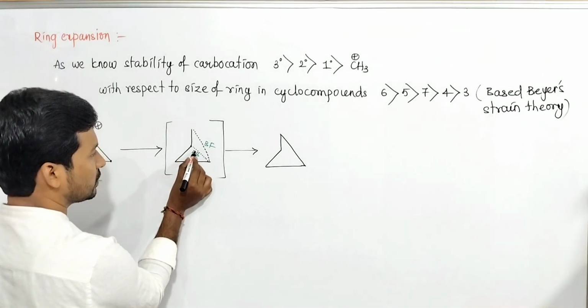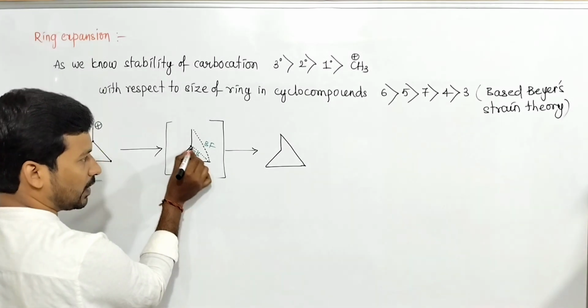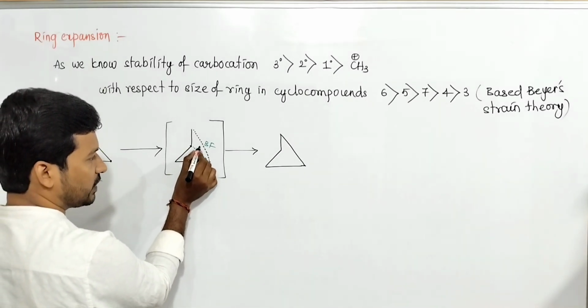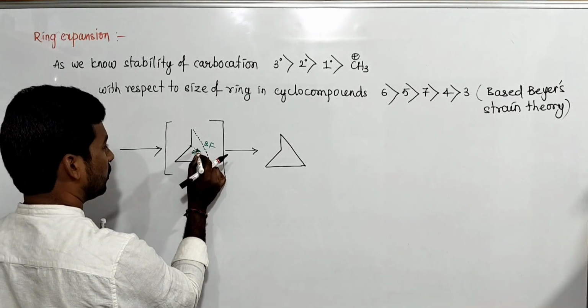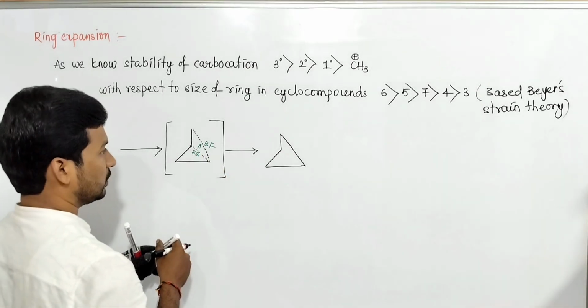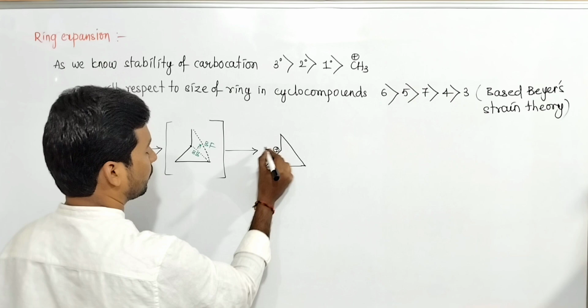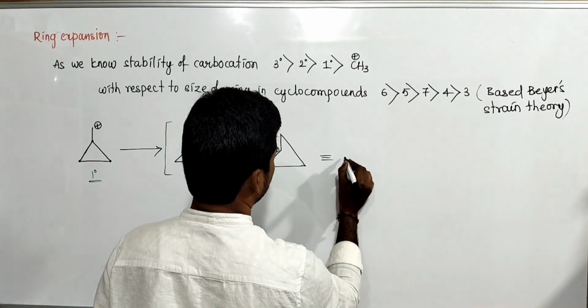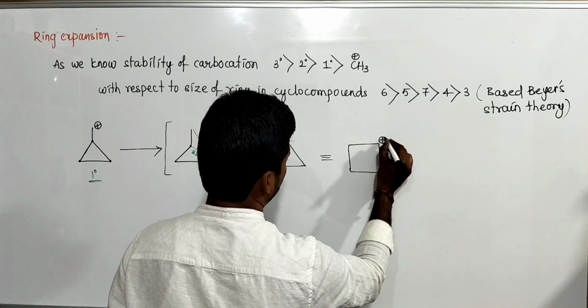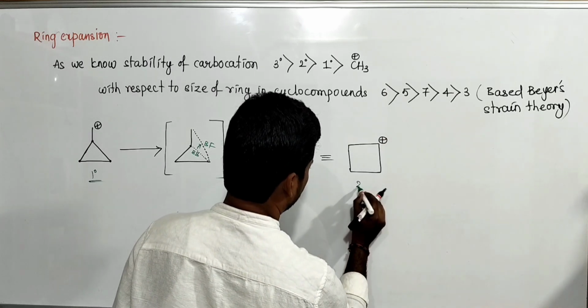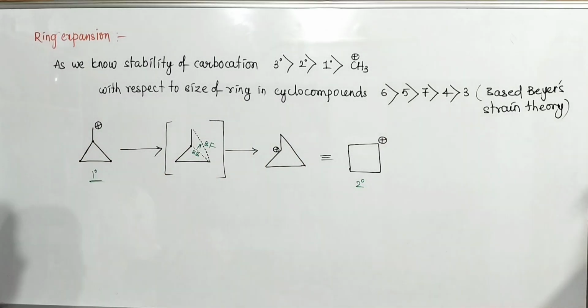This carbon becomes positive because this carbon lost this bond pair. Complete shift of the bond pair from here to here takes place. That's why this carbon definitely becomes positive. What is this? This is nothing but a 4-membered ring with positive charge, which is a secondary carbocation, more stable.